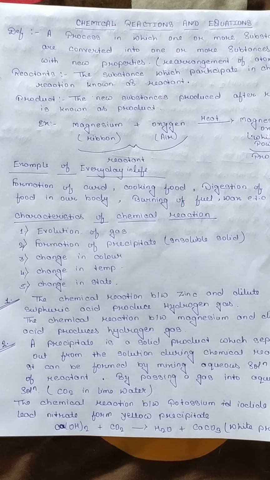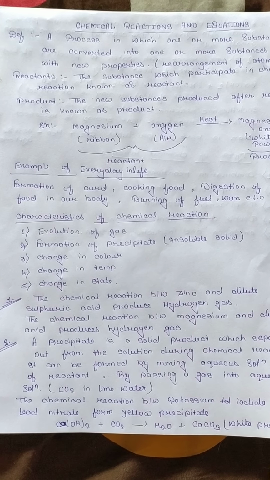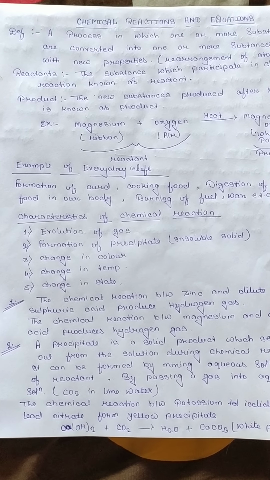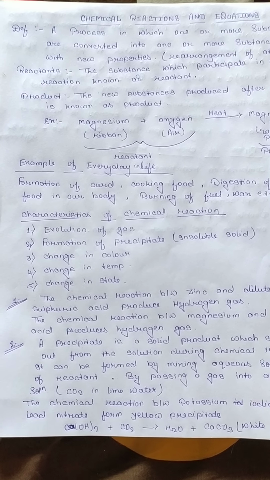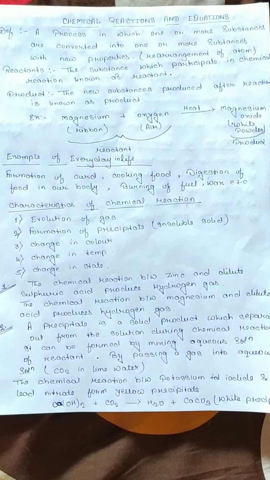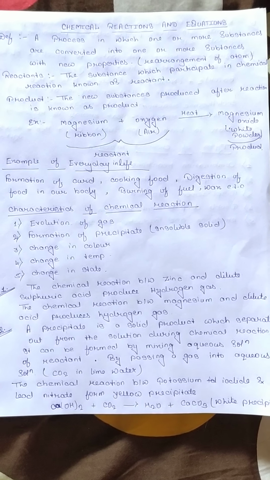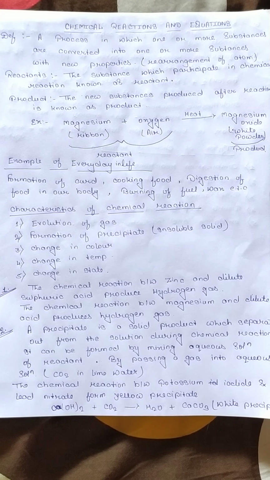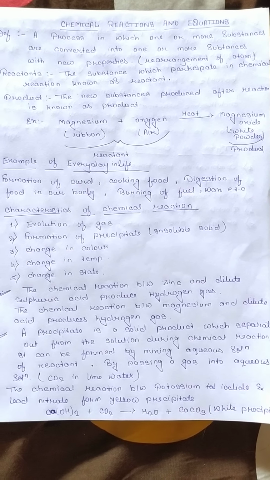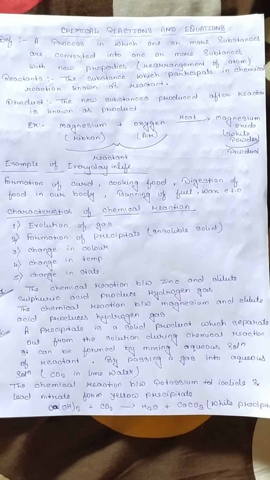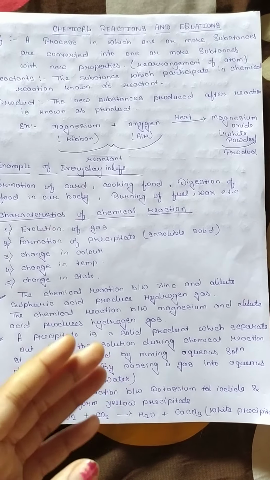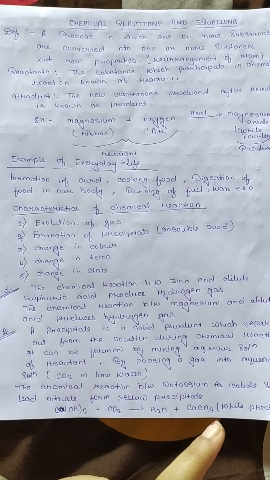First is evolution of gas. Second one is formation of precipitate. Third is change in color. Fourth is change in temperature. And fifth is change in state. So evolution of gas means that after the chemical reaction has taken place, on the product side, gas is produced or gas is evolved. So we will see a few examples of all the characteristics.